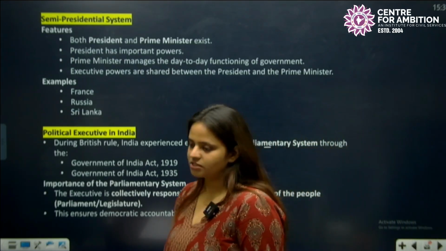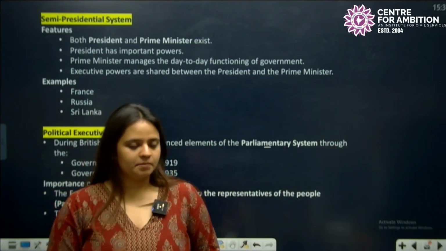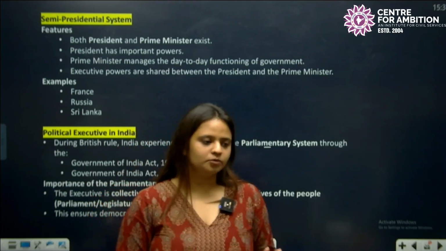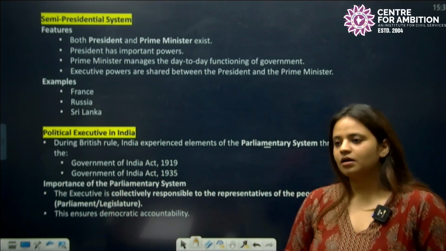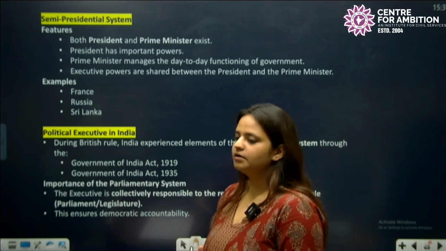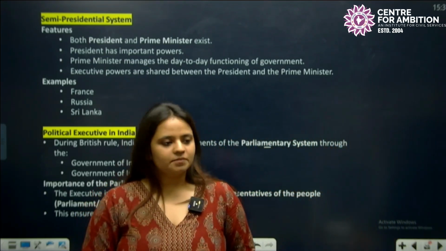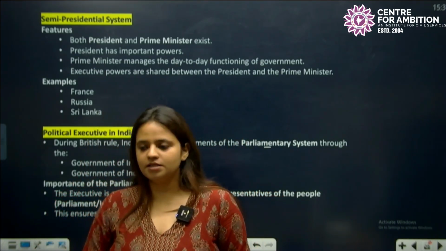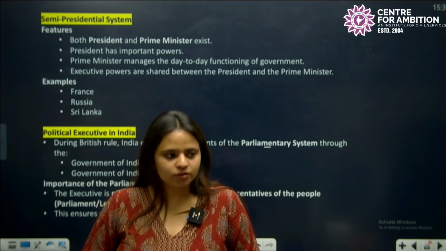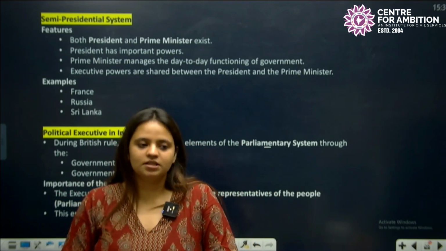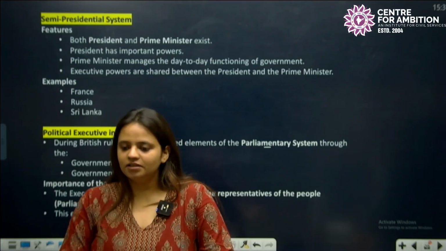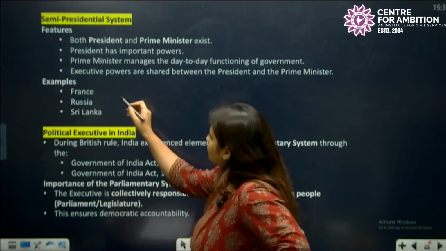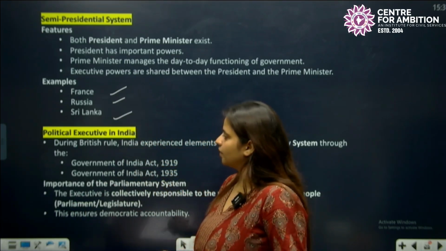So semi-presidential system. What happens in semi-presidential system? We have both president and prime minister, they both exist here. But the president has more power in comparison to the prime minister. Sometimes we see that the president and prime minister are from the same party, so the decision making is quite smooth in the system. But when they are from different parties, then there could be a lot of differences of opinion. So examples: we have France, Russia and Sri Lanka.